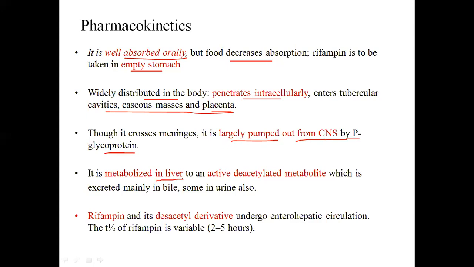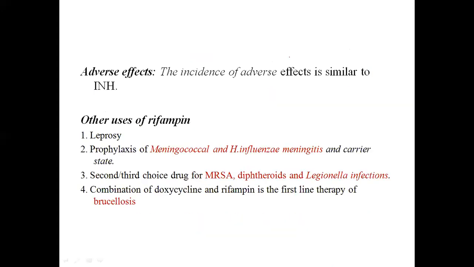Then it is metabolized in the liver to an active deacetylated metabolite which is excreted in bile and urine. Then rifampicin and the deacetylated derivative undergo hepatic circulation. Anyway, this is the metabolism part and the half-life is 2 to 5 hours. Then adverse effects are similar to INH, that is isoniazid. Then other uses are like leprosy. Okay, it can be used for meningococcal and H. influenzae meningitis and carrier state for prophylaxis.